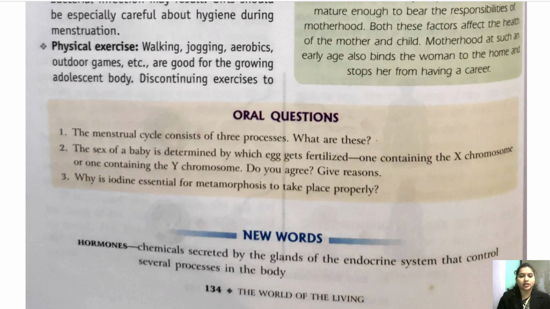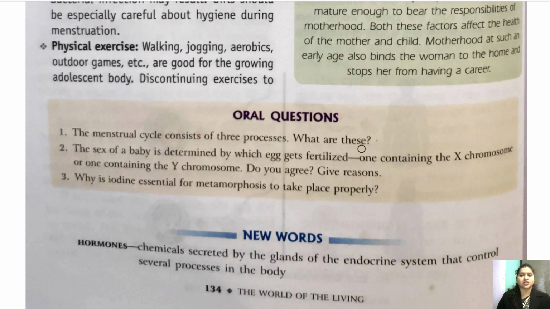Children, this oral question answers we have completed. We have done this oral question answer. I have already discussed it. Okay, so once again, I would quickly like to discuss it once more. Question number 1 of oral question answer is, the menstrual cycle consists of three processes. What are these? What are the three processes included in menstrual cycle?